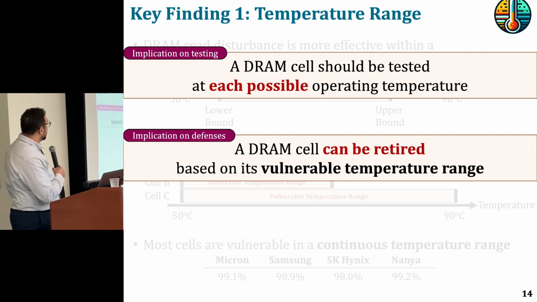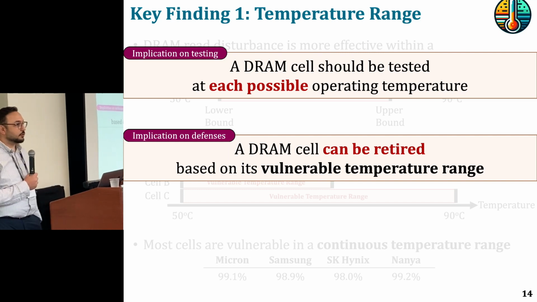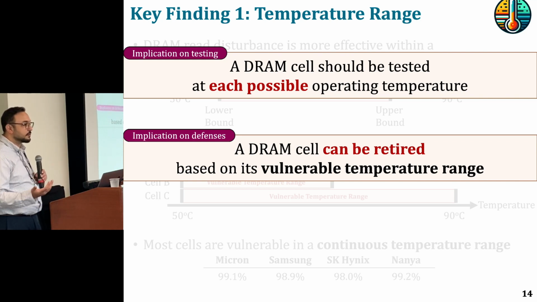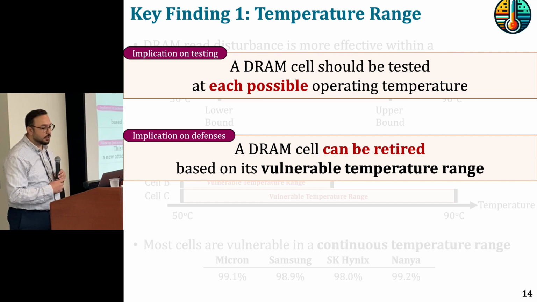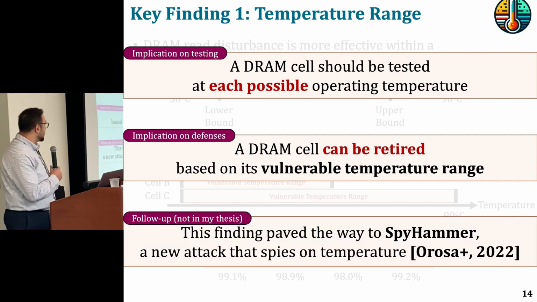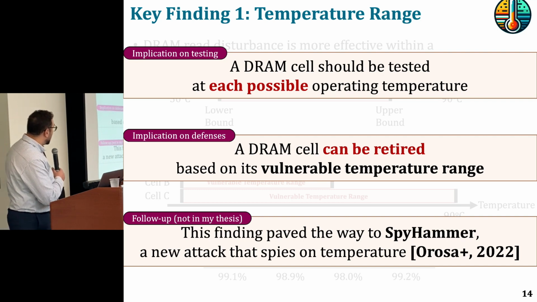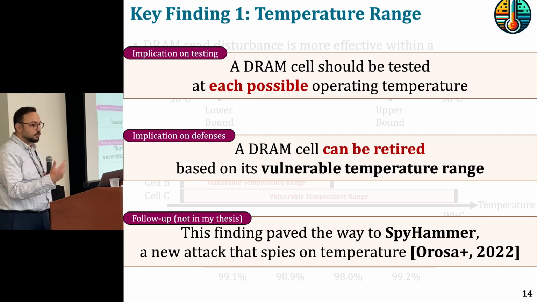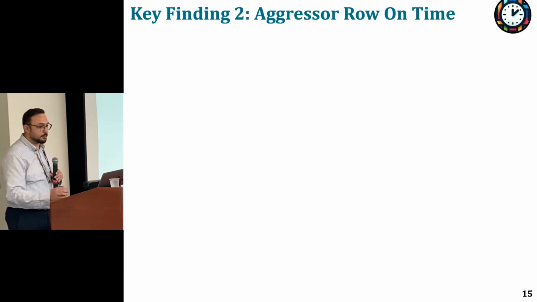Another example implication on defenses is that you can choose to retire some cells based on their vulnerable temperature range and the system temperature. And another implication, on attacks, turned out to be a follow-up work from other people that uses temperature sensitivity as a side channel to conduct a system-level attack to spy on temperature.